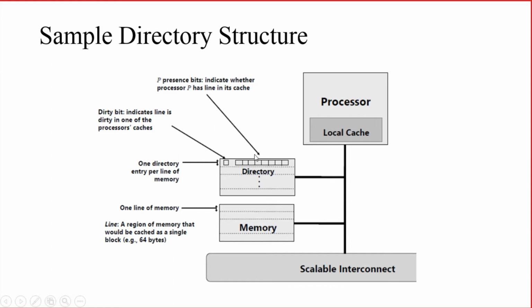What does the corresponding directory associated with this part of memory contain? One directory entry per line of the memory. This directory contains a particular entry for each line or each block of memory. And what does each entry represent?